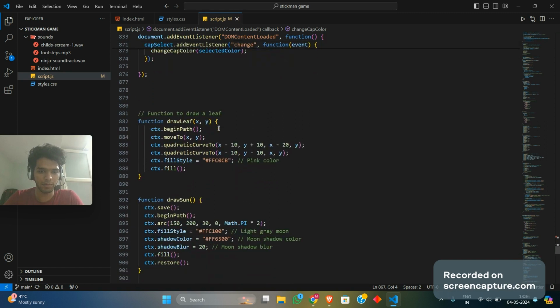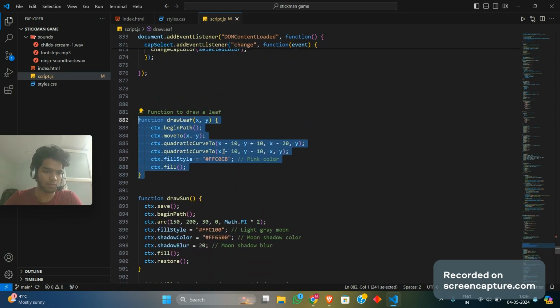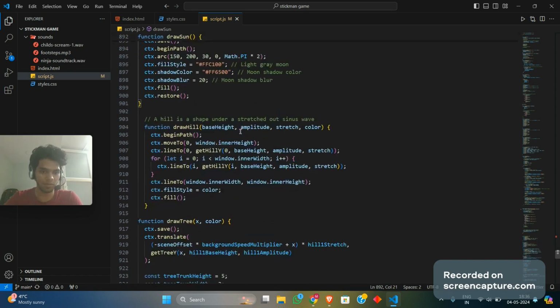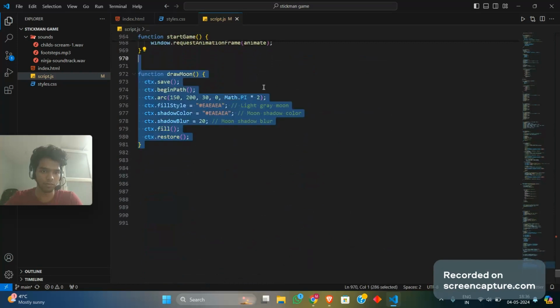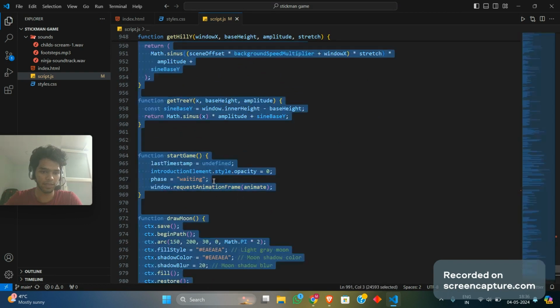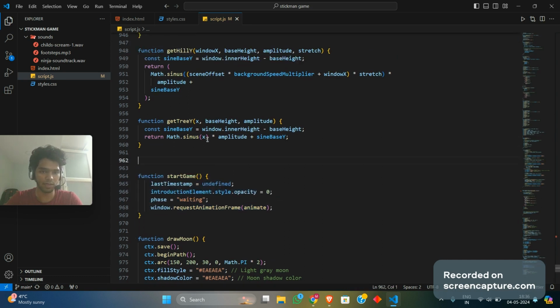Moving on further ahead, we have a draw leaf functionality which helps us in our spring mode, as I just said. The draw sun is helping us to create a particular sun inside our ocean mode. Similarly, we have a draw moon down here. We have a start game functionality, which basically initializes us to a waiting state, adds some more initializations, and we move on to animation. That is what start game functionality does.